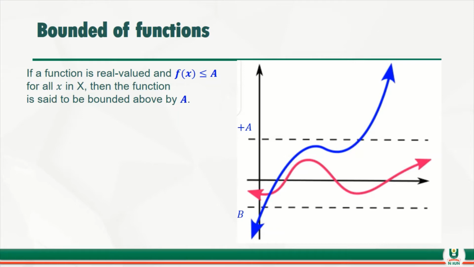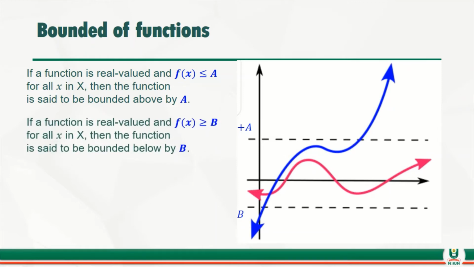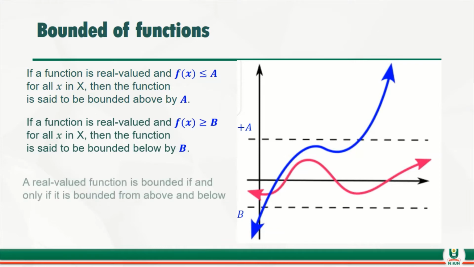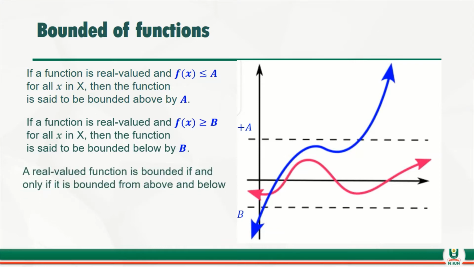If the function is a real valued function and is greater than or equal to b, what does it mean? It means that the function is bounded below by what? By b. Don't forget that here we are talking about the function, not the point b. So the function f of x is bounded below. If f of x is greater than b, that means the function is bounded and b is below f of x.